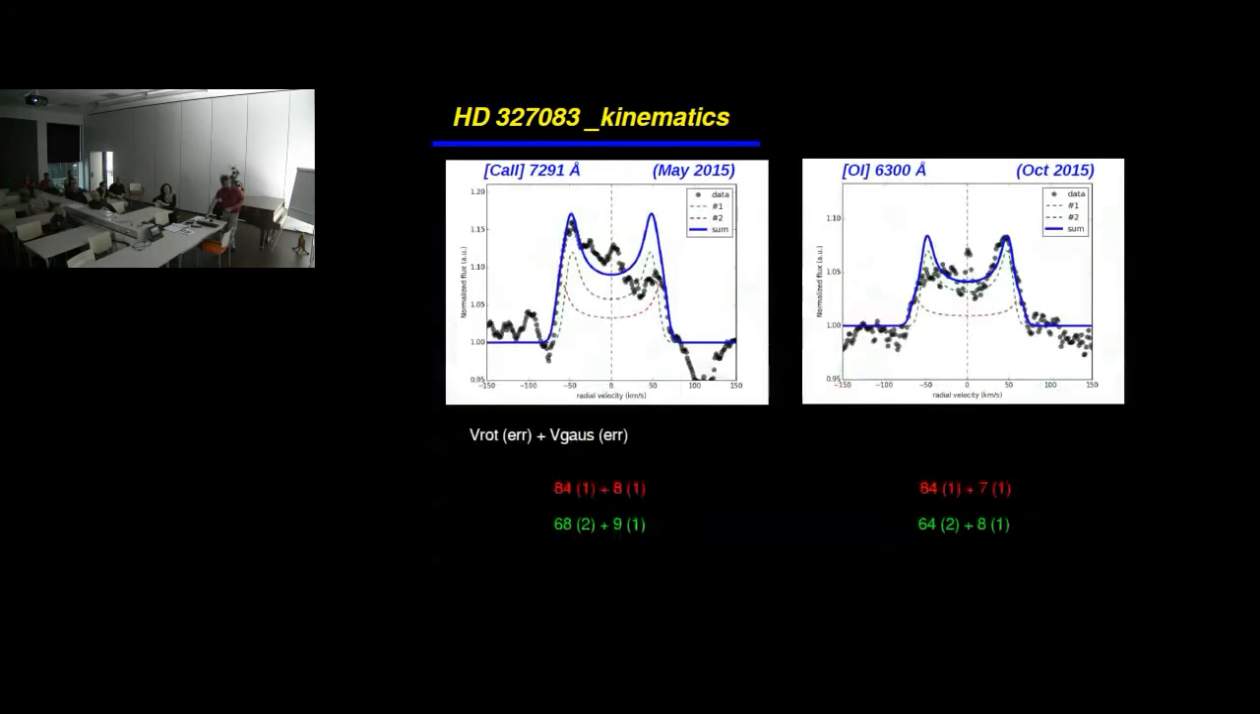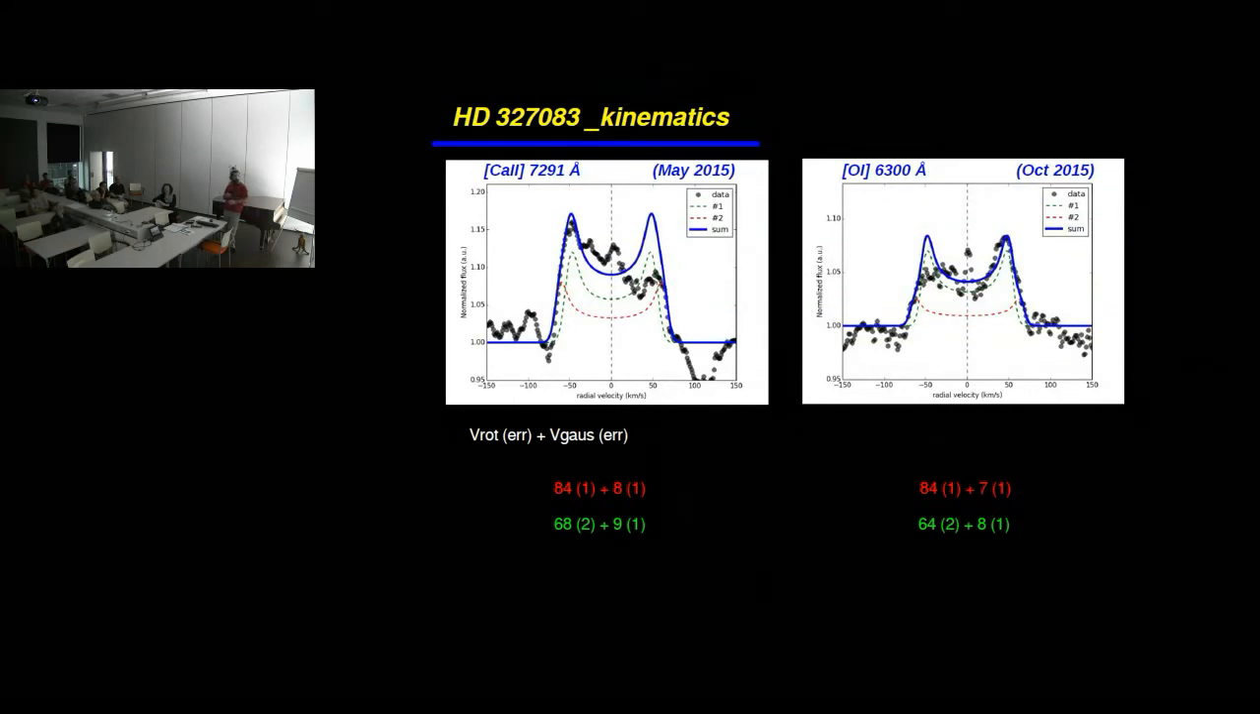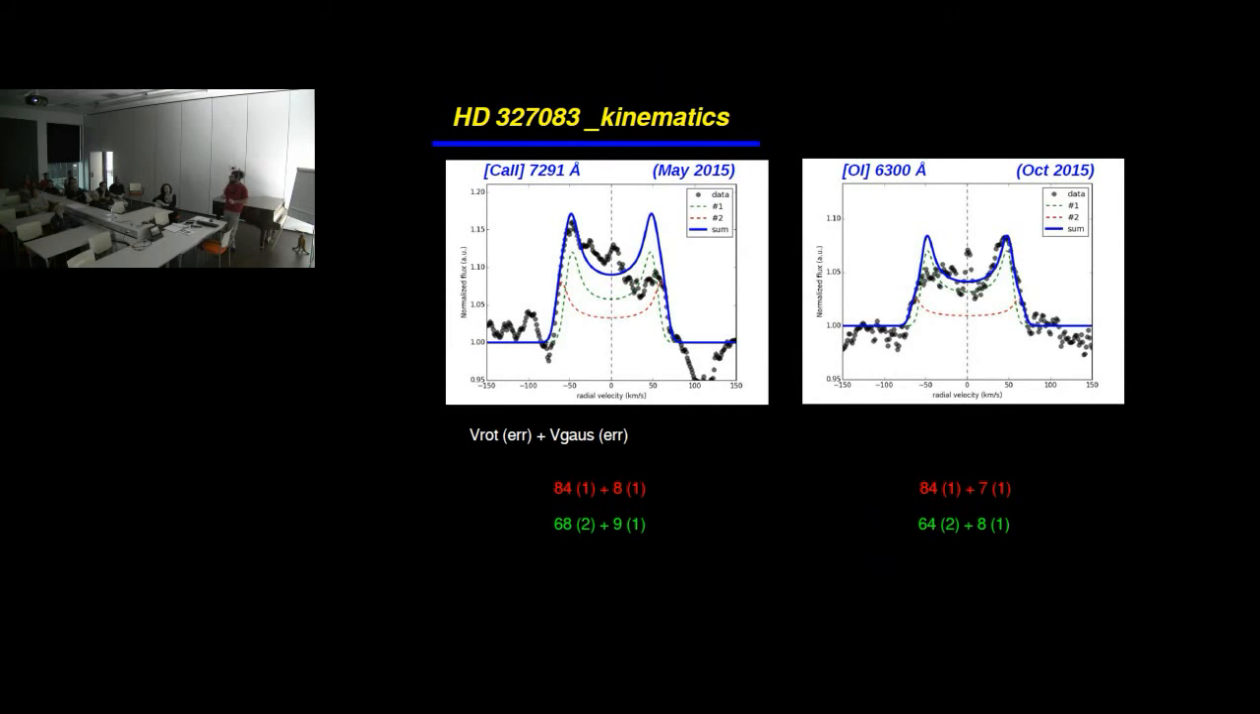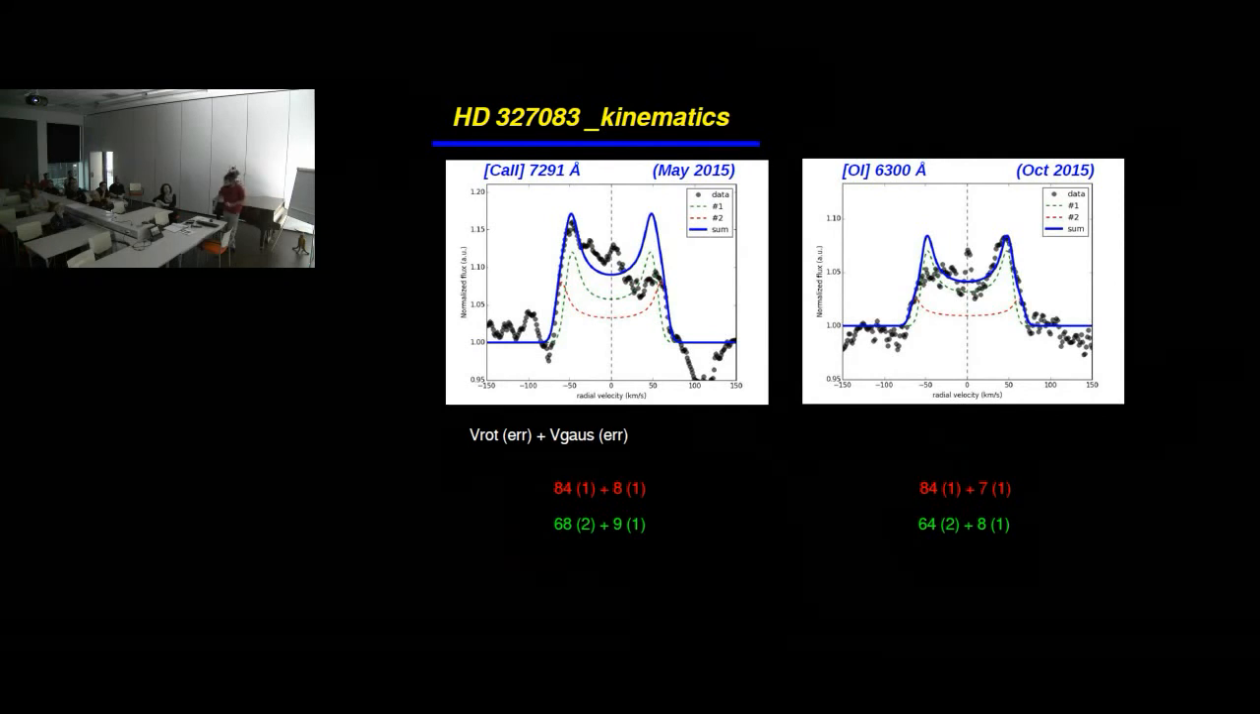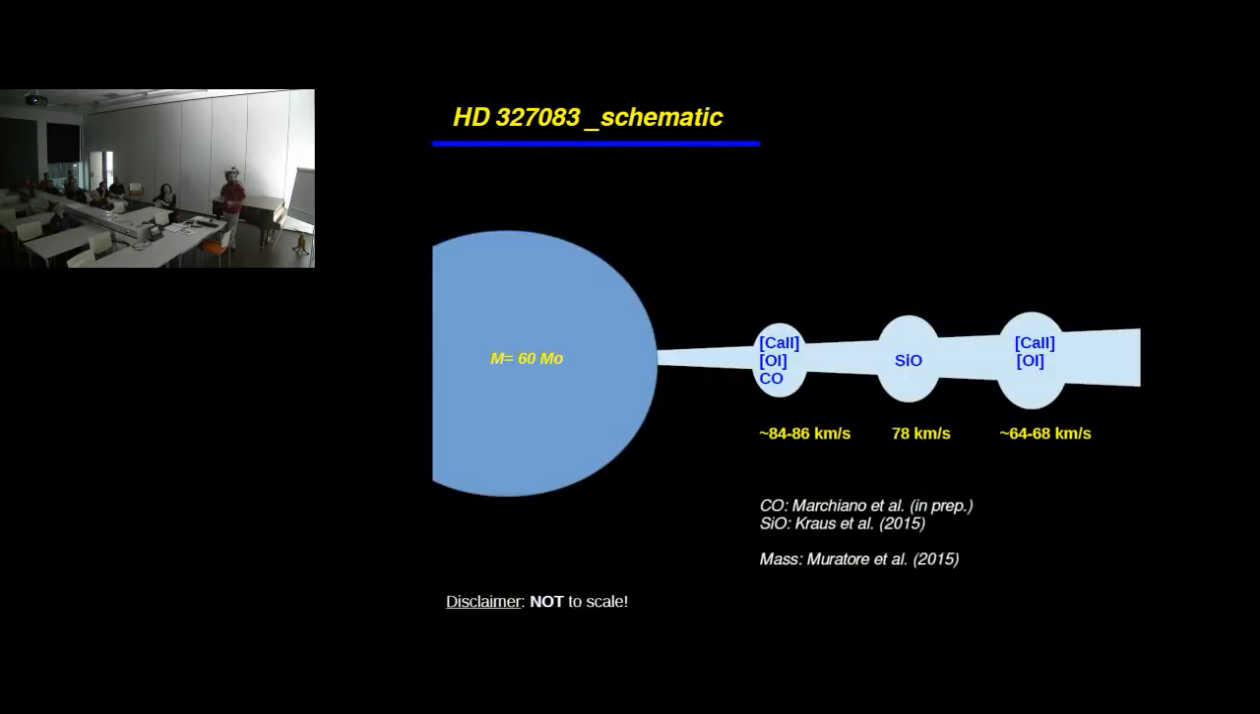However, we can get more or less consistent fits to the lines again, and according to these values, and if we again take into account the CO emission, we have the following picture. We get calcium and oxygen and CO at the ring, very close. Then we get some silicon oxide a bit further away, and an outside ring of calcium and oxygen again.